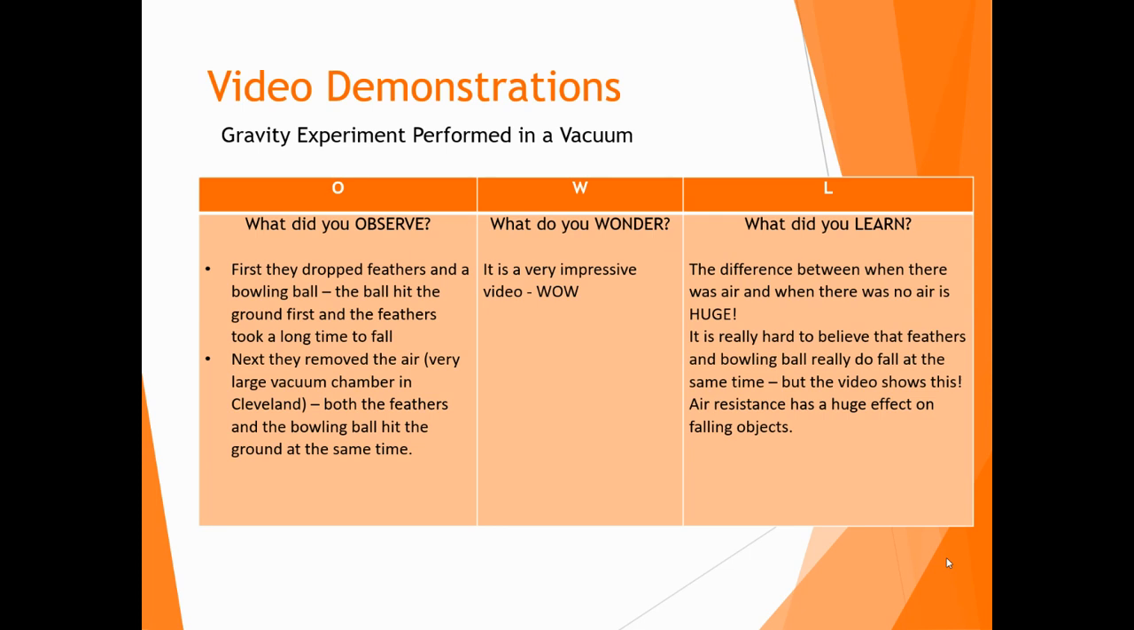So what did I wonder? It's just a really impressive video to think the feathers and a bowling ball, when they're dropped from this height, are going to hit the ground at the same time. So what I learned was that the difference between when there was air and when there is no air is huge. It's just really hard to believe that the feathers and the bowling ball really fall at the same time, but the video proves this. So this really reinforces the idea that air resistance has a huge, huge effect on falling objects.